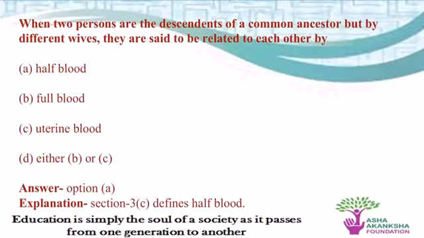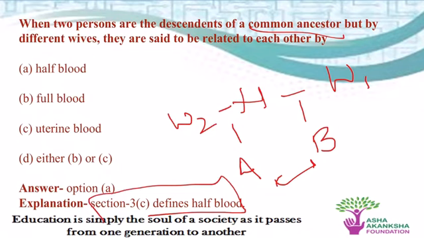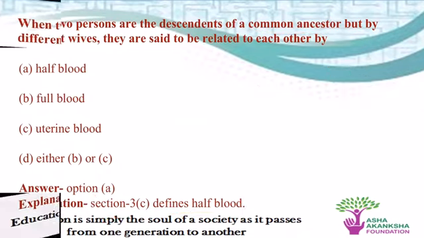When two persons are the descendants of a common ancestor, now the common ancestor is the same husband but by different wives. Here it is like wife 1 and wife 2. So a kid called A is from the husband and wife 2, and then the husband and wife 1 have a kid called B. So how are they related to each other? They are related to each other by half blood, and this is defined under Section 3 Clause C. So you can refer to the section for a better explanation.